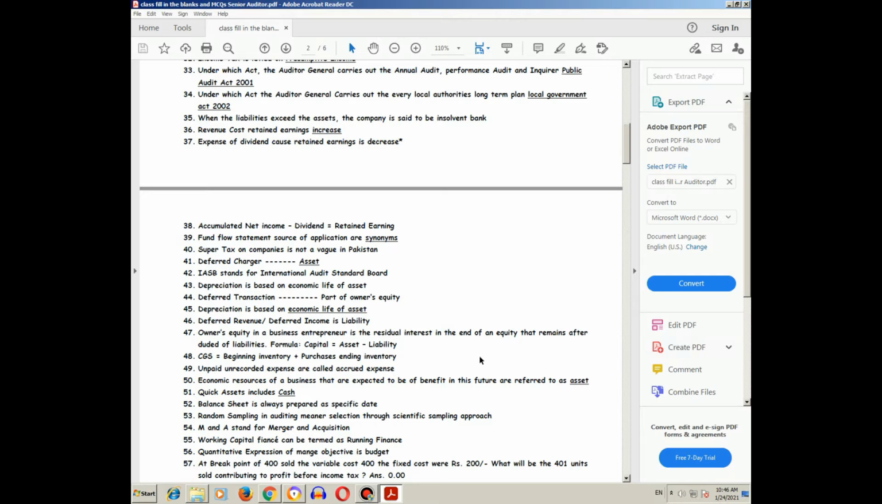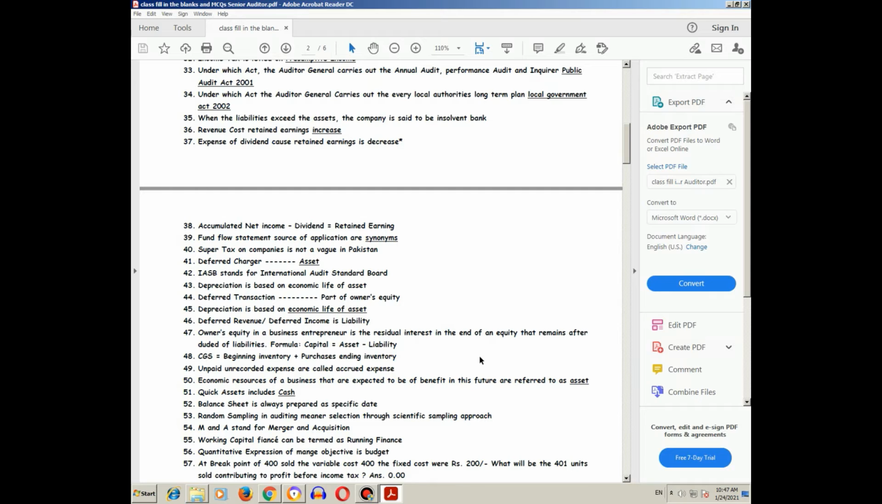Deferred revenue, or deferred income, is a liability. Next, owners' equity in a business: owner's equity is the residual interest in the assets of an entity that remains after deducting liabilities. The formula is capital equals assets minus liabilities.